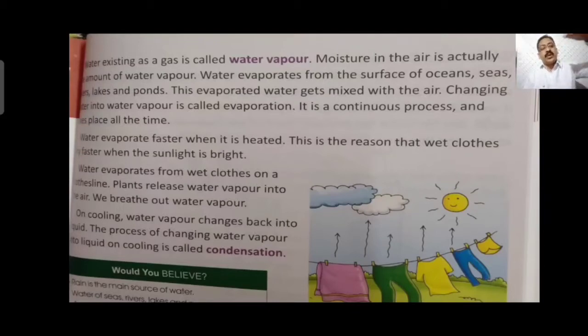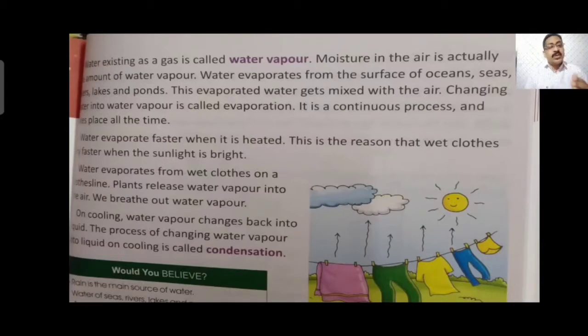That time if you put any lid over the water vapor, the water vapor will touch that lid or that dhakkan, you can say, plate. That water vapor will change from water vapor to water drops onto that plate, only because the plate is very cold. When the water vapor touches the cold surface, it changes from gaseous state to liquid state. That process, changing of gaseous form of water into droplets of water, is called condensation.